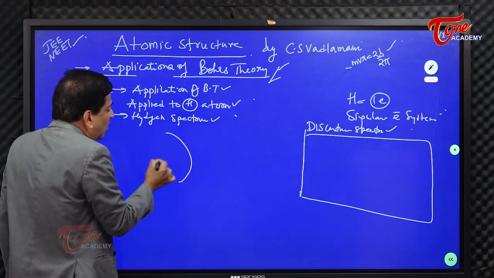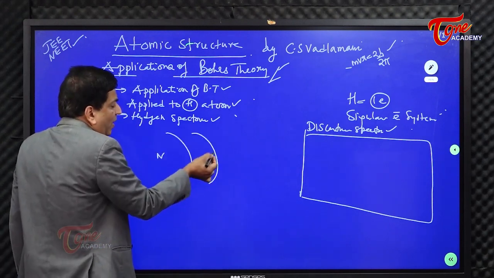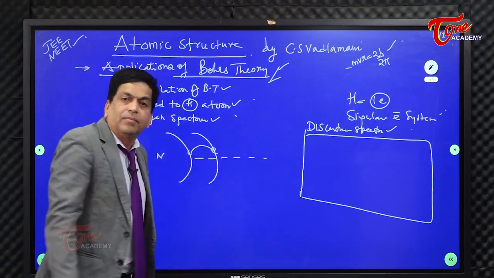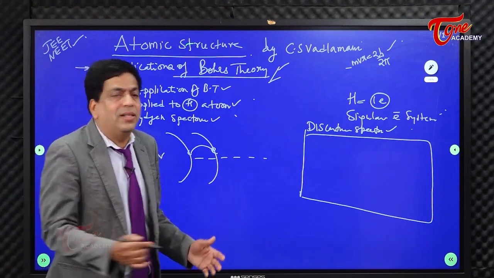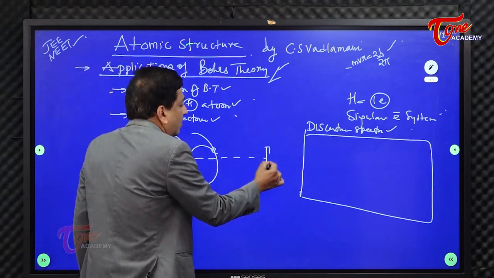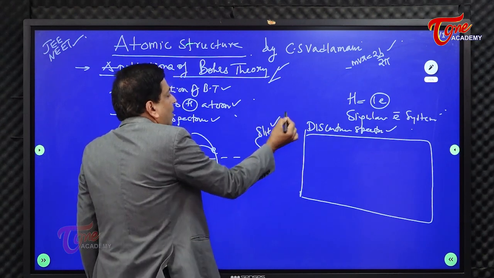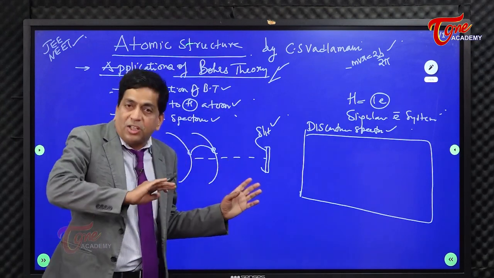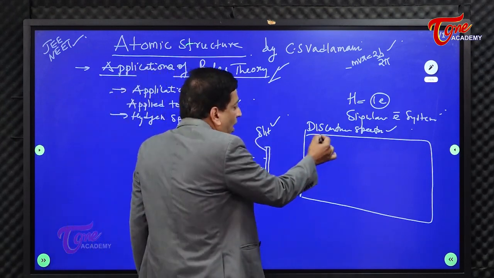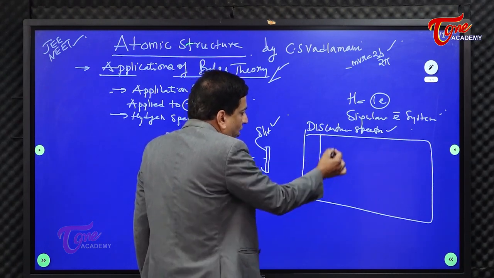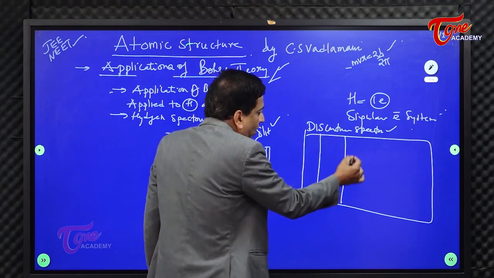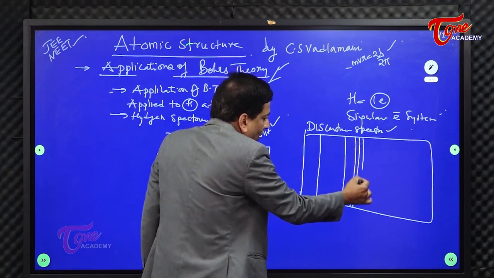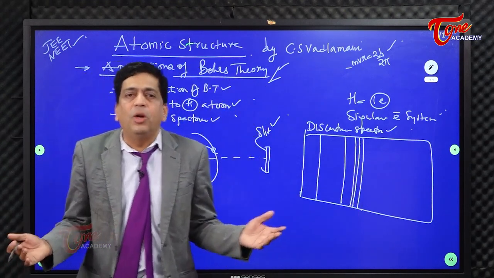Suppose this is the first orbit, this is the second orbit, and when the electron from the second orbit is jumping to the first orbit, then the light is emitted. And the light that is emitted is passed through a slit. This is how the slit looks like. In the spectrophotometer, you have a slit, and the light emitted by the atom is passed through the slit, and the slit image has an impression like this. These are the lines that you get, right? Understand that this is how the discontinuous spectra will look like.